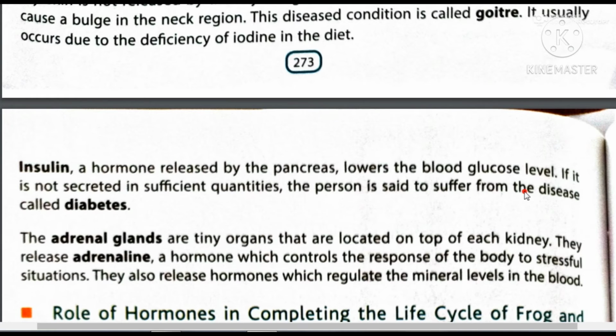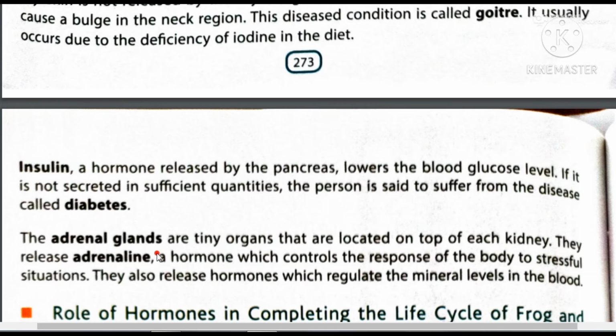So the person suffers from the disease called diabetes. It is a very common disease nowadays, but it is dangerous. Diabetes common तो है पर dangerous भी है बहुत ज़्यादा. तो जिनके अंदर इंसुलिन प्रॉपर अमाउंट में नहीं रिलीज होता उनको डायबिटीज हो जाती है.